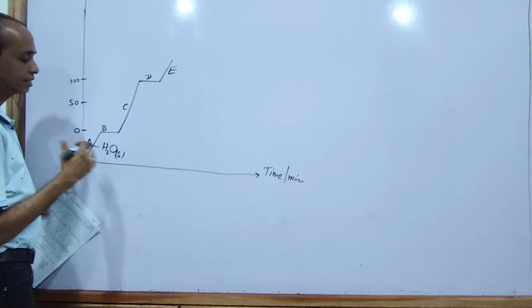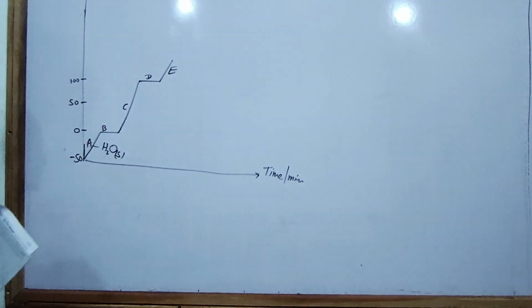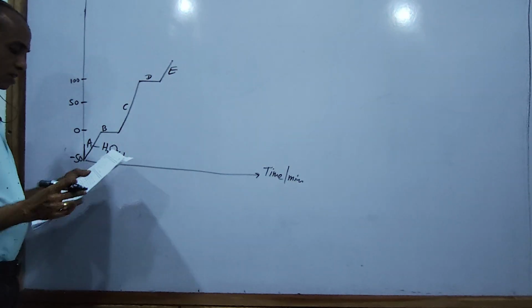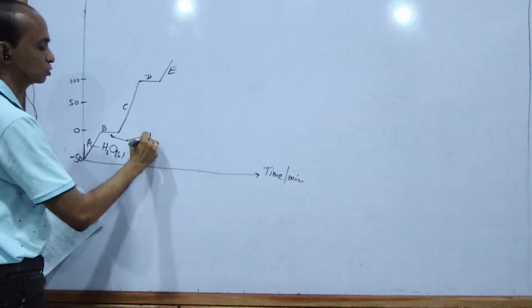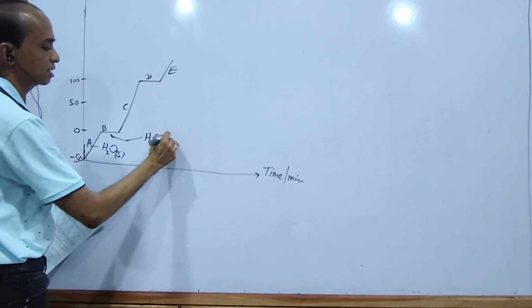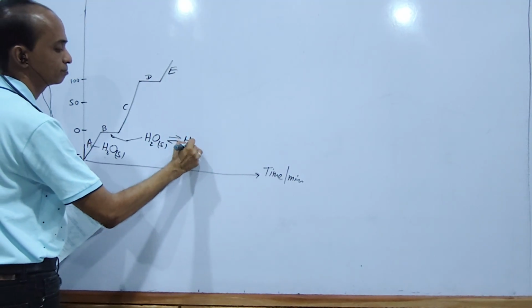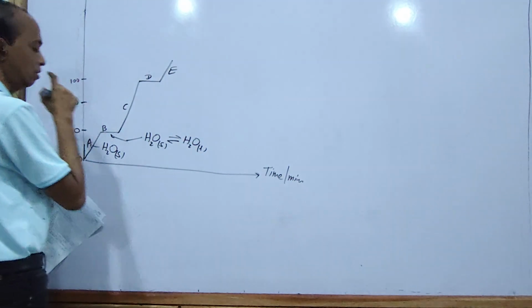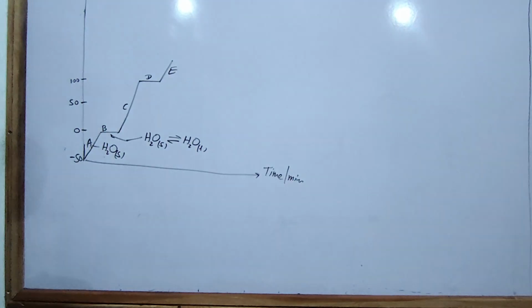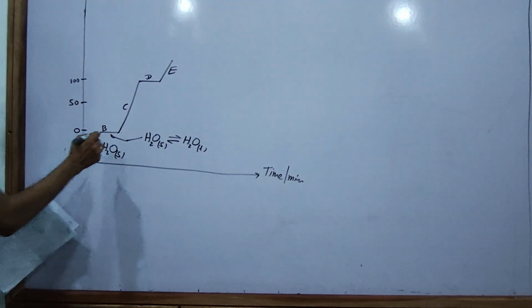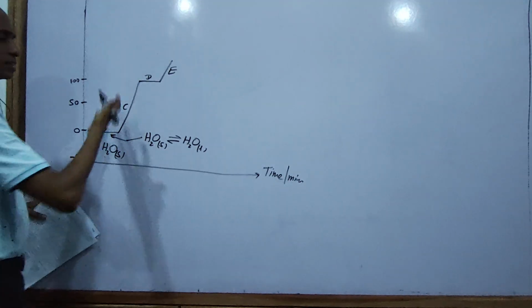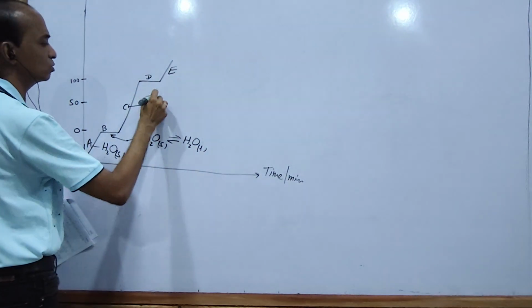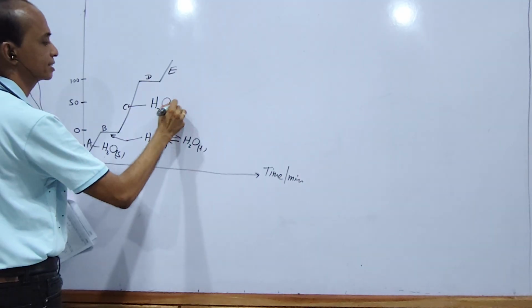Although you supply the heat, the temperature does not increase. B is therefore the equilibrium between H2O solid and H2O liquid. After all the solid ice is converted to liquid, the temperature increases. That liquid, C, is H2O liquid.